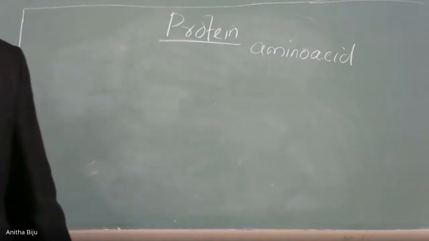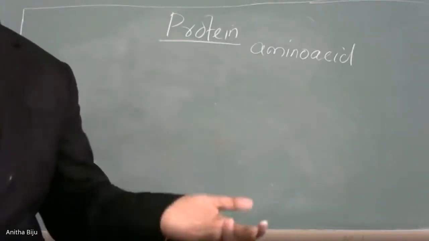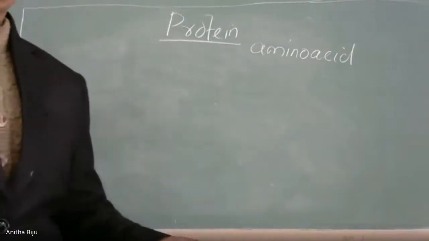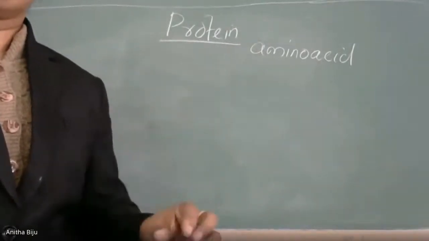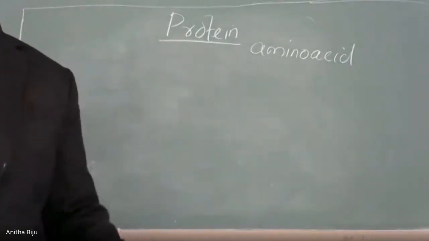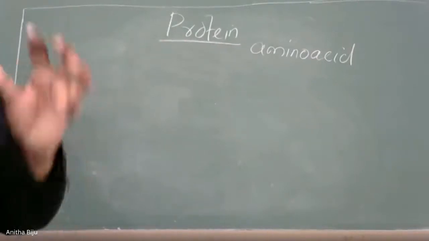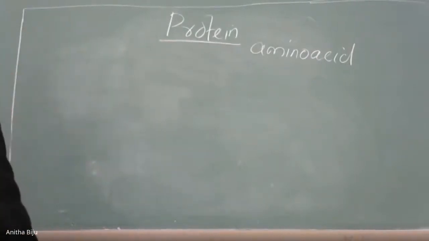Then what is an amino acid? Listen very carefully. Amino acid means this smaller unit has two functional groups, one amino group and one carboxyl group. Let us see the general formula of amino acid.